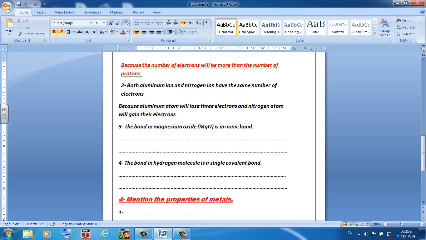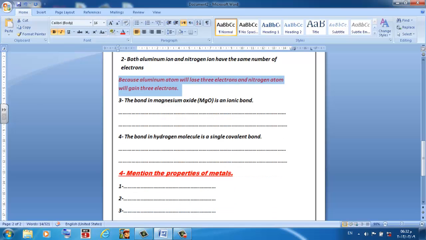The first will lose 3 electrons and will be 2 and 8, and the second will gain 3 electrons and be 2 and 8 also. So here nitrogen atom will gain 3 electrons. I will mark the answer with red to be clear.